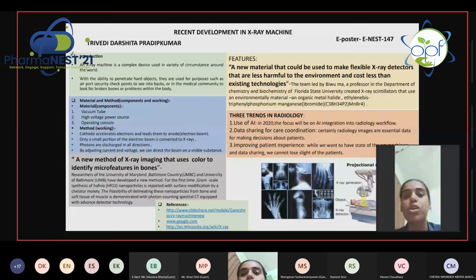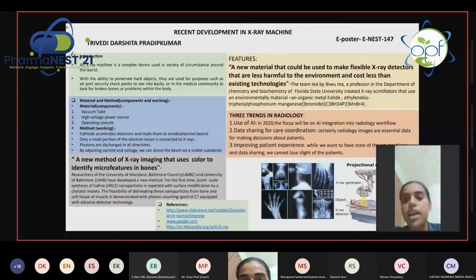The team found a different solution. They use the compound manganese halide to create scintillators that do not use lead or heavy metals.